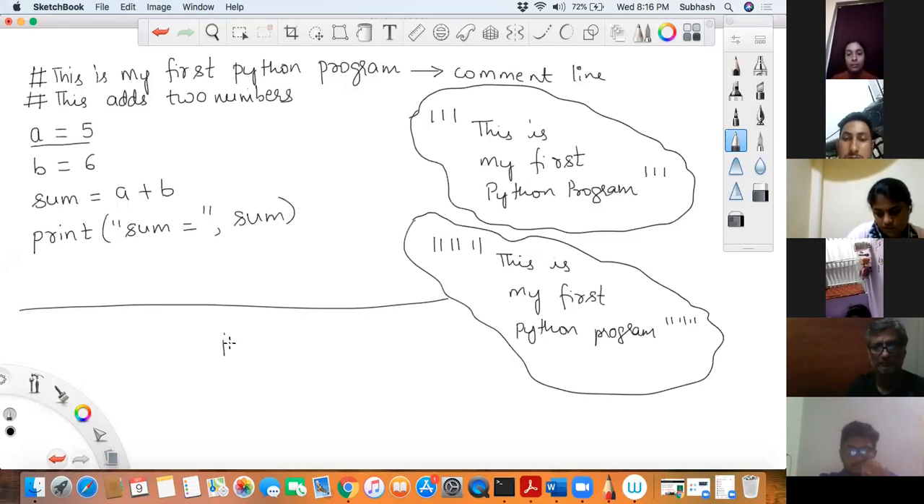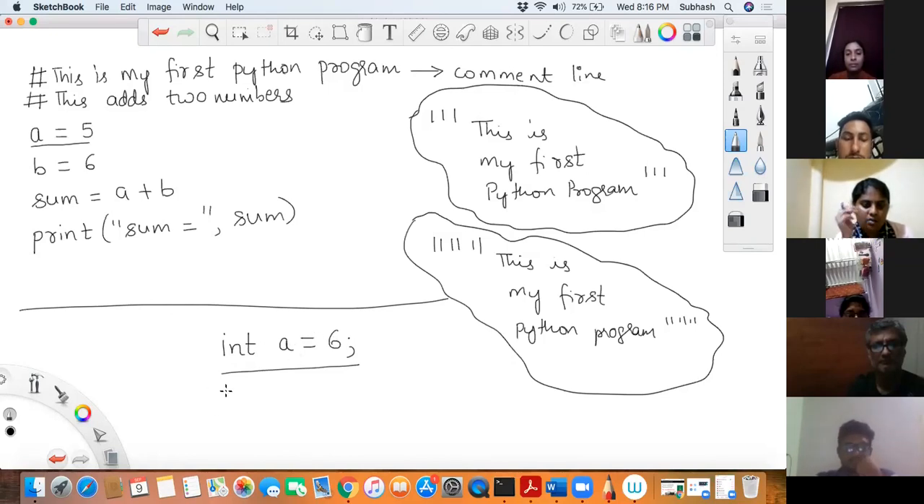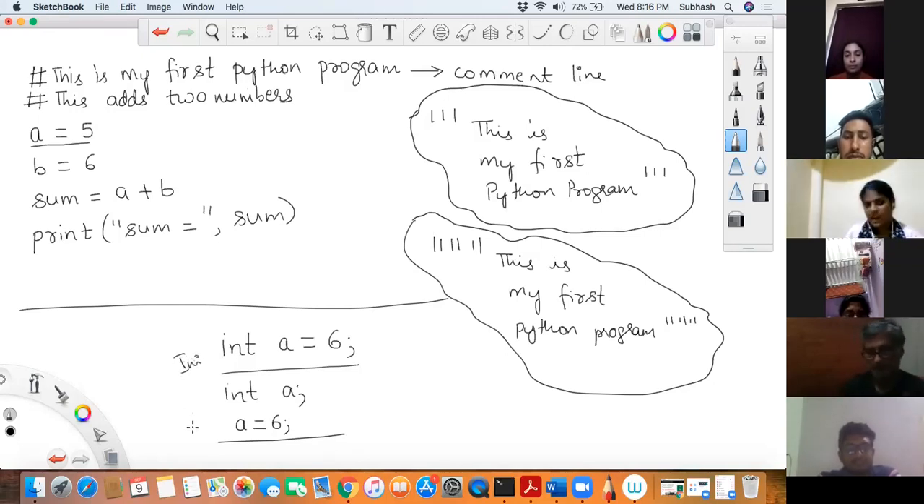In C language, if you want to create a variable, you say int a is equal to 6 semicolon, correct? This basically becomes your initialization. During the birth of the variable, you give some value to it, that becomes initialization. And again in C, you create the variable without giving a value, but after the variable is created you put a is equal to 6. What does this become? This becomes your assignment. So in C language there is a difference between initialization and assignment.